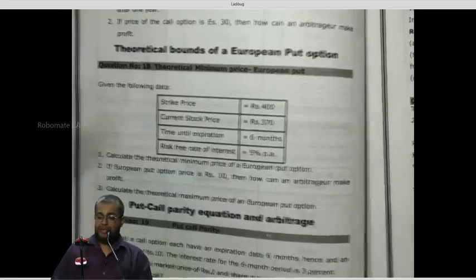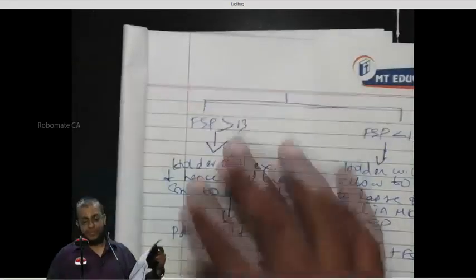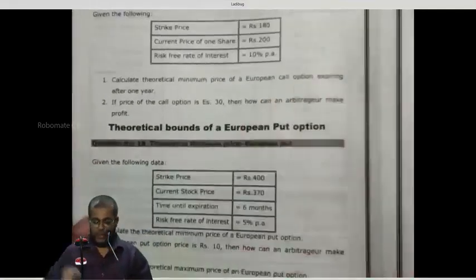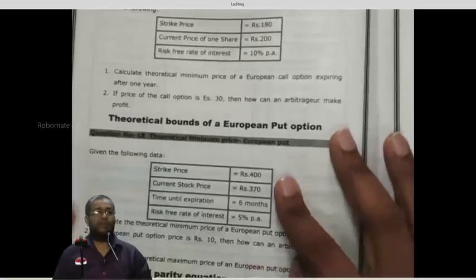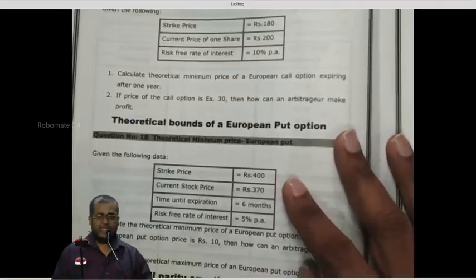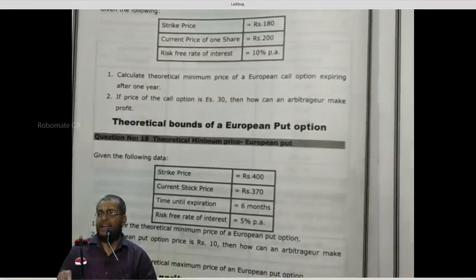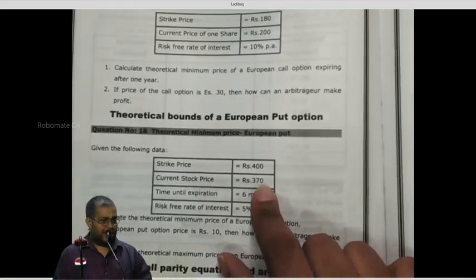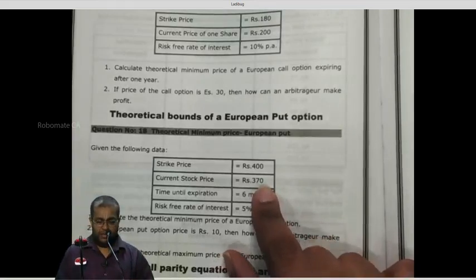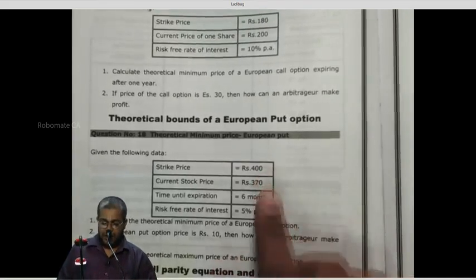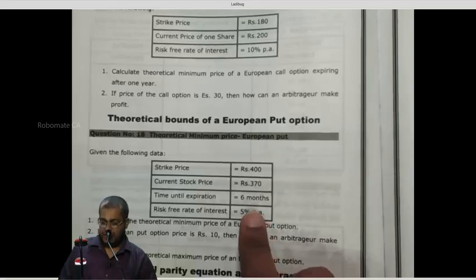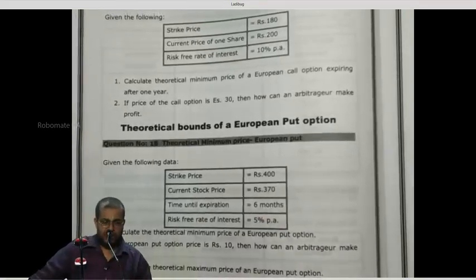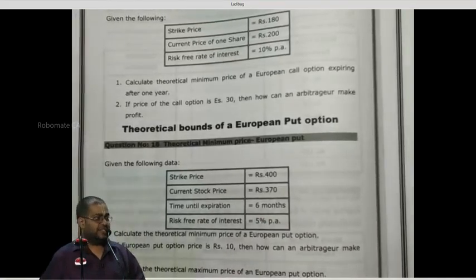Can I start or not? Okay. Look at the data and tell me one by one. I go to the share market, suppose X Limited share. I see that today the X Limited share is trading at how much? 370. I go to the option market, search for X Limited option. There's an option available with a strike price of 400 and with how much maturity? 6 months, and with a price of 10 rupees. Now I have to know whether the option is perfectly priced or not and see whether any arbitrage exists. Can I start or not?